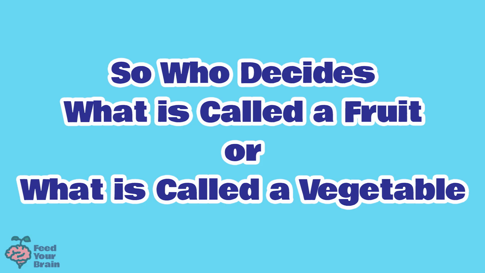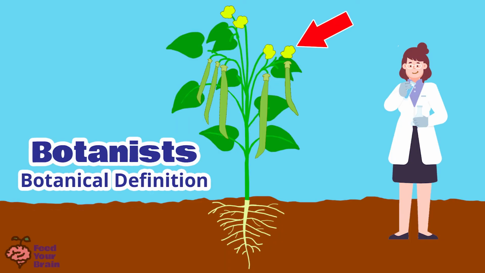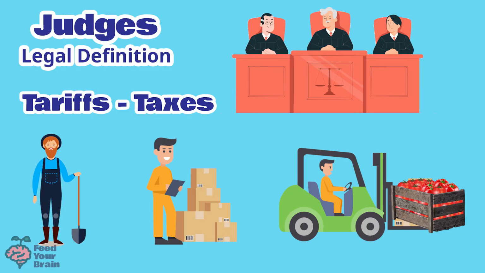So who decides what is called a fruit or what is called a vegetable? We have our knowledge about the growth of plants, and what parts of the plant grow out of flowers, thanks to the hard work of botanists, who are scientists that study plants. So if something grows out of a flower and we eat it, that is called a fruit, and botanists have told us this information, so this is the botanical information. Then, as mentioned earlier, there have been Supreme Court rulings that have declared that tomatoes and beans are vegetables. So these are the legal definitions.